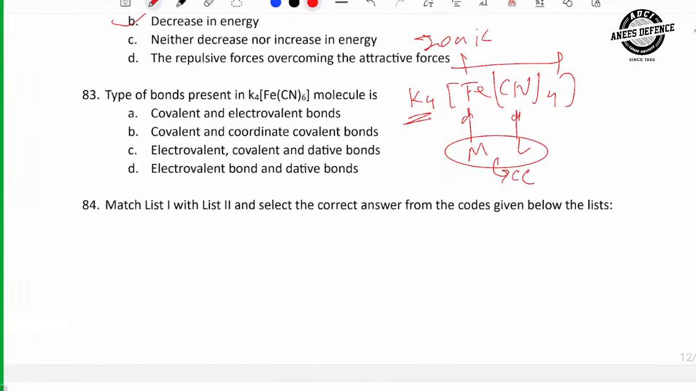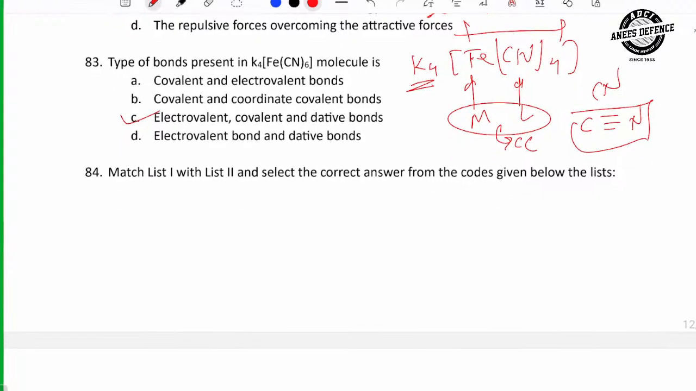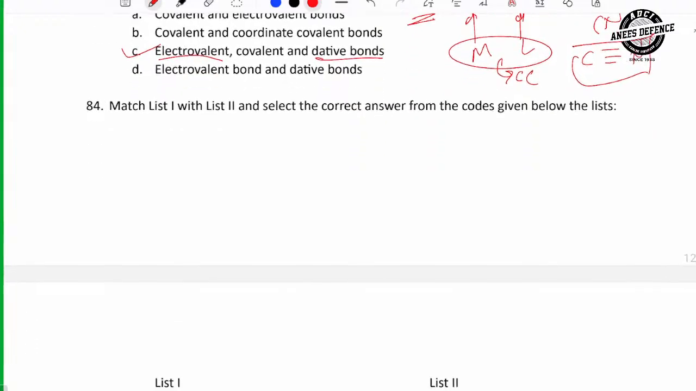right? And between ligands, here who is the ligand? CN. So carbon and nitrogen are bonded with covalent bond. So all types of bond are present: electrovalent, covalent, and dative. Understand? Dative bond is also called coordinate bond, and electrovalent bond is also called ionic bond. Next.